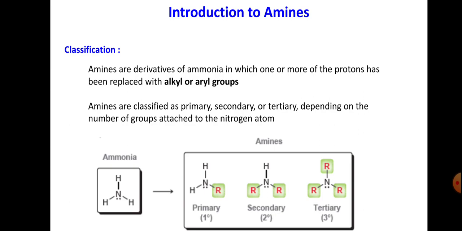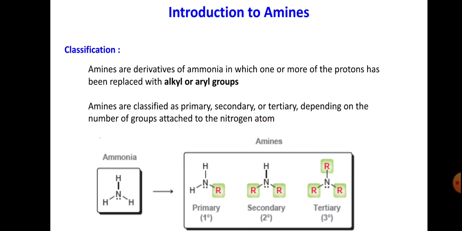Amines are the derivatives of ammonia in which one or more of the protons have been replaced with alkyl or aryl groups. Amines are classified as primary, secondary or tertiary depending on the number of groups attached to the nitrogen atom.